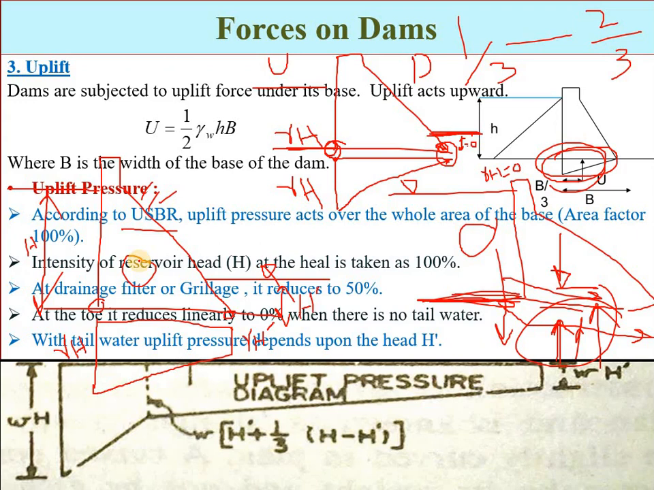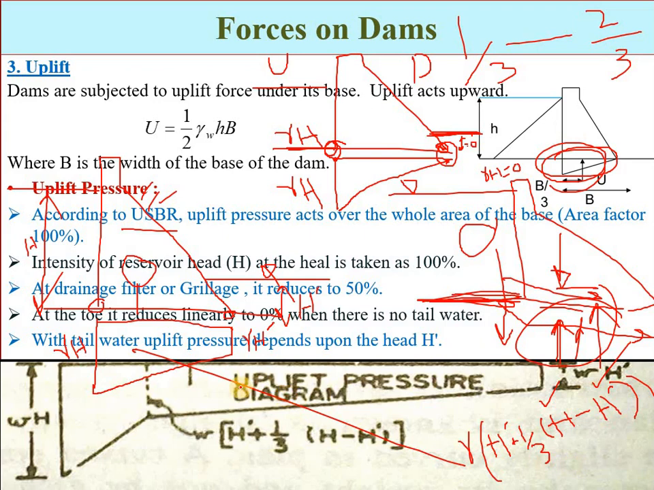So the magnitude of the uplift pressure recommended at the base of the gallery will be equal to gamma, the unit weight of water, times h dash plus 1/3 of (h minus h dash), where h is the height of the water at the upstream side and h dash is the height of the water at the downstream side, that is the tailwater depth, and h is the reservoir upstream water depth. Okay, remember it like this.